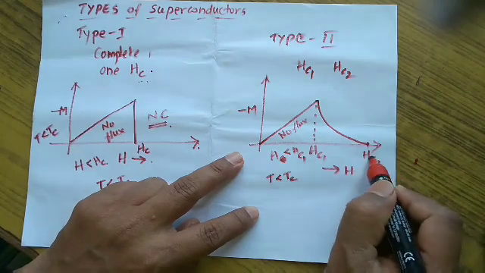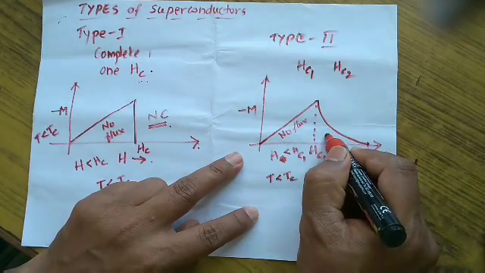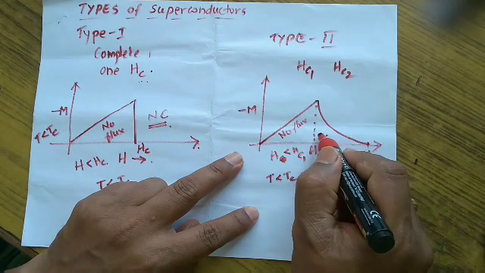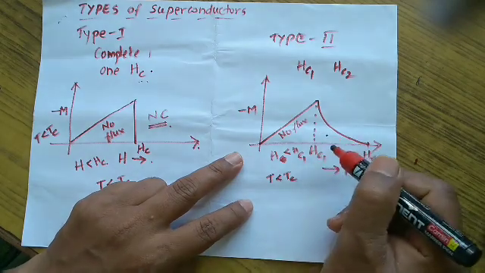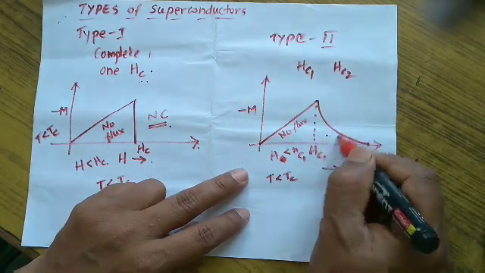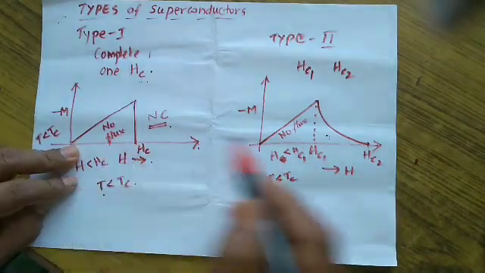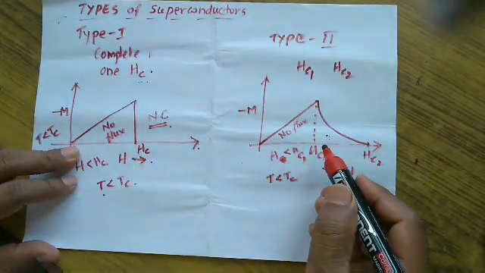Between Hc1 and Hc2, flux penetration is partial. There is no complete vanishing of the flux penetration, but partial flux penetration takes place within the material. So this is the major difference between the type 1 and type 2 superconductors.